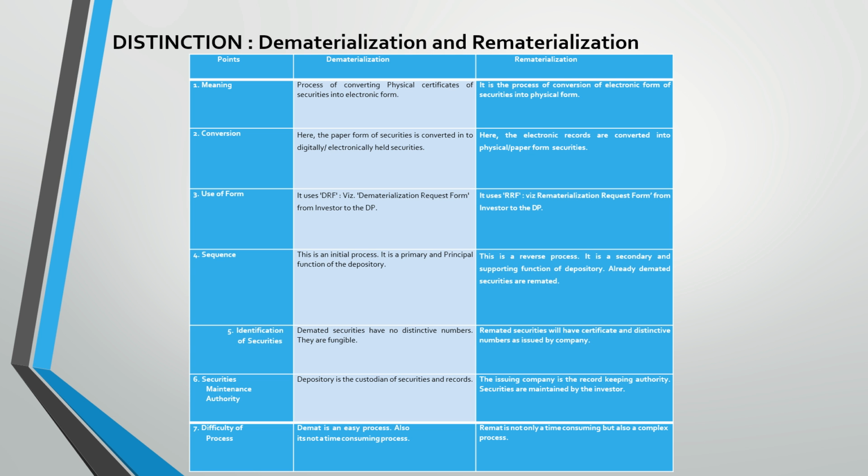Then the last point is difficulty of process. Demat is an easy process. Also, it is not a time consuming process, whereas remat is not only time consuming but also a complex process. So when we compare the two processes, demat is an easy and quick process, whereas rematerialization is time consuming as well as a bit lengthy process.